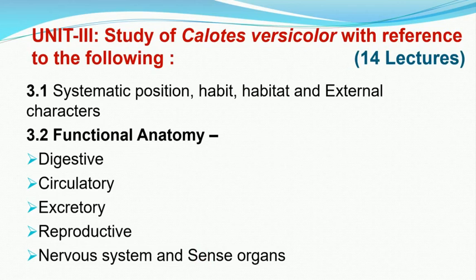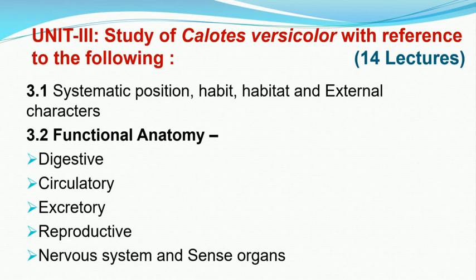Next, unit number 3, we are going to study another model organism from class Reptilia, that is Calotes versicolor. So in this, we are going to have the introduction and general characters of class Reptilia, followed by the systematic position with reasons, distribution, habit and habitat of Calotes versicolor. Calotes versicolor is commonly known as the garden lizard. Then we will study external characters. In this, we will be studying the different parts of the body like head, neck, trunk and its subparts.